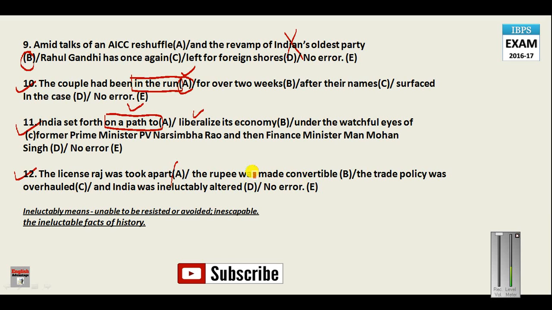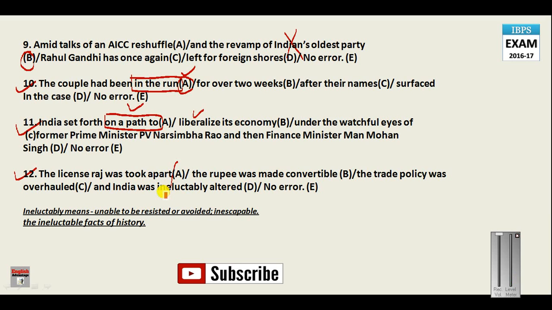Was and V3, was and V3 is passive voice. Here also, the trade policy was overhauled. Was and V3. And here also was and V3.